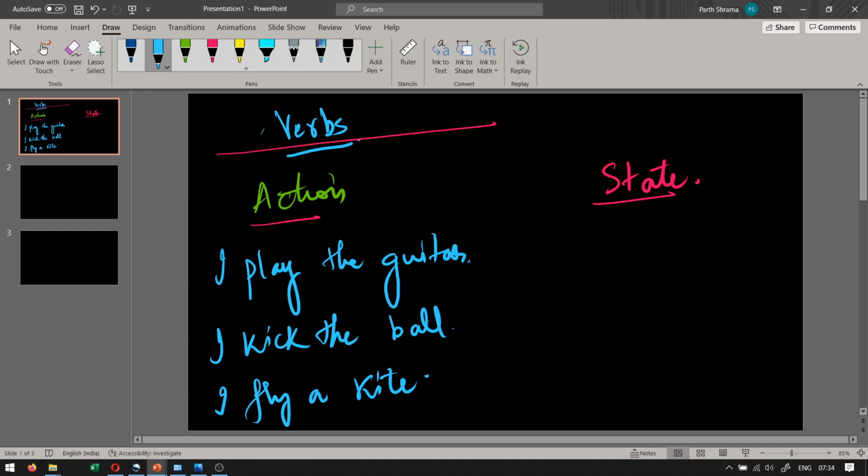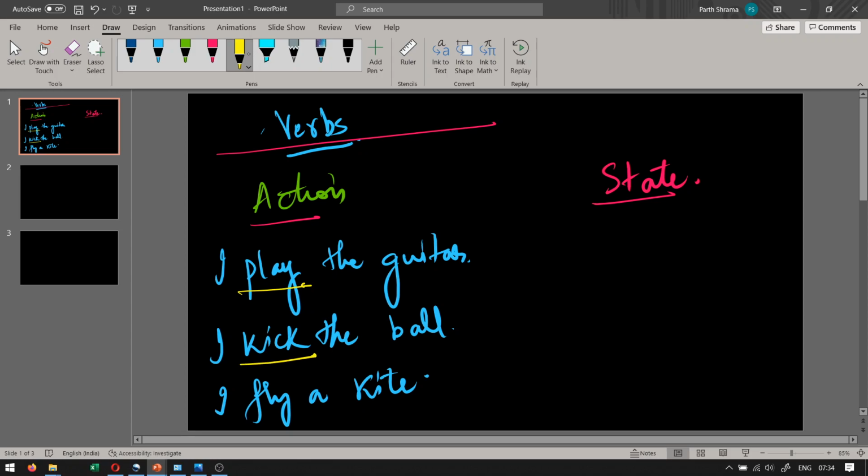Now let's identify what the verbs are here first. I play the guitar. Anything that describes an action, this word play. Because you can visualize me playing guitar, doing a physical action. That is why the word play will be the verb, and it will be an action verb because it describes an action. I kick the ball. Kicking. Okay, an action being described here.